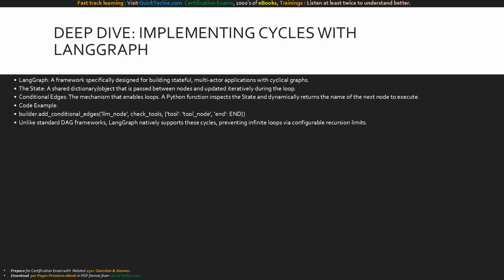Here is the architectural layout of a cyclic LangGraph application. Execution flows from start to the LLM node. The vital piece is the conditional edge below it. This edge inspects the LLM's output. If a tool call is detected, the flow loops backwards into the tool's execution node, which executes the code and feeds the result back into the LLM node. This loop sustains itself until the conditional edge detects a final text response and routes to END.